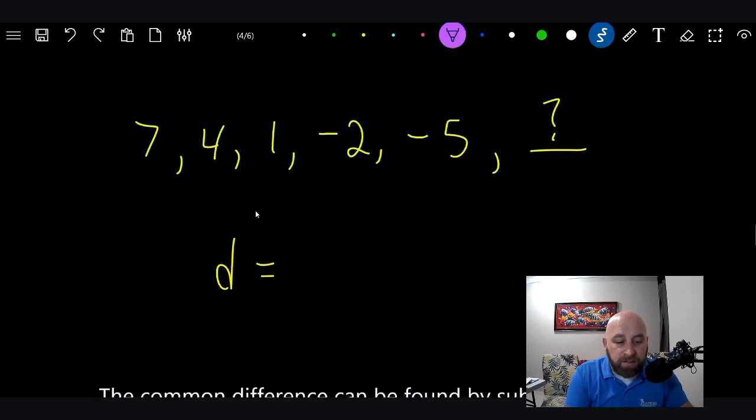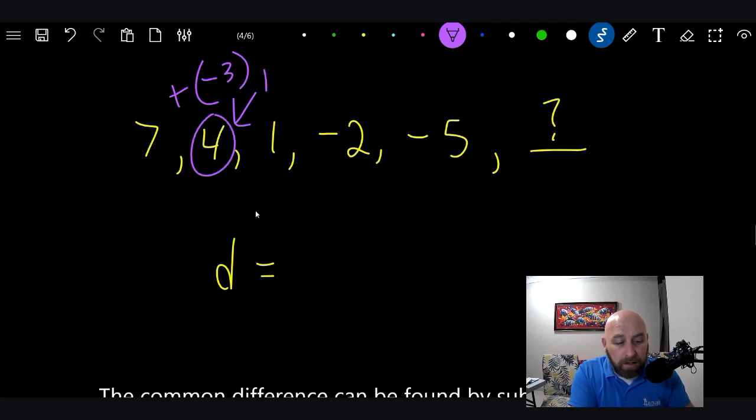All right, let's look at this one. See if you can figure this one out. 7, 4, 1, -2, -3. You're like, wait a second. I thought you said we're adding. We are. This is algebra. You should know how to add. Okay, right? So what is being added here? 7 plus what gives you 4? You're like, no, you're crazy. Nothing, 7 plus nothing. You're going backwards. I know I'm going backwards. But 7 plus -3 equals 4, right?